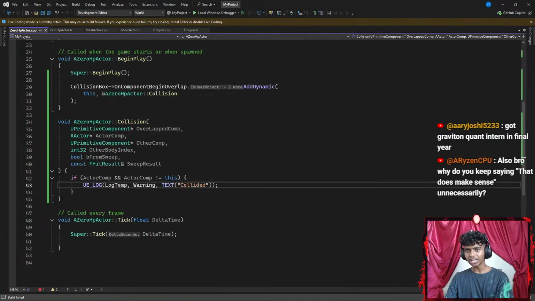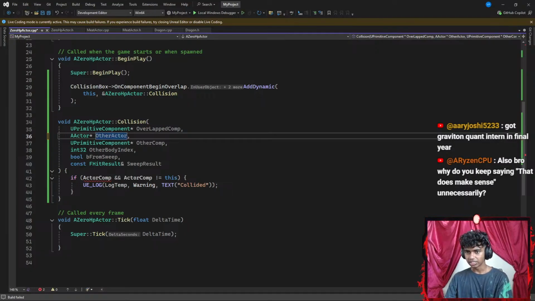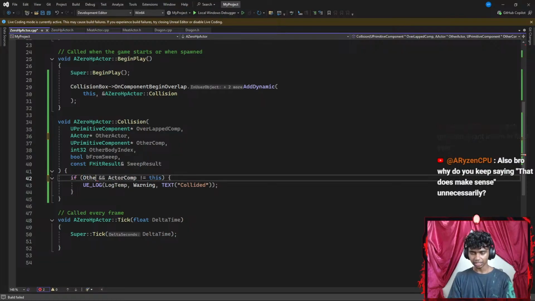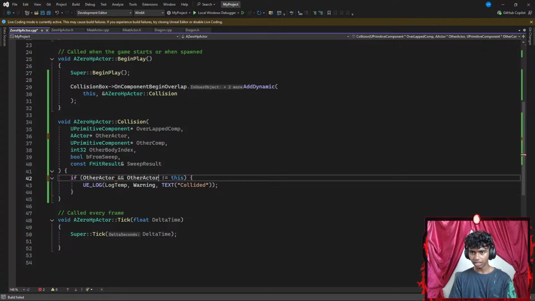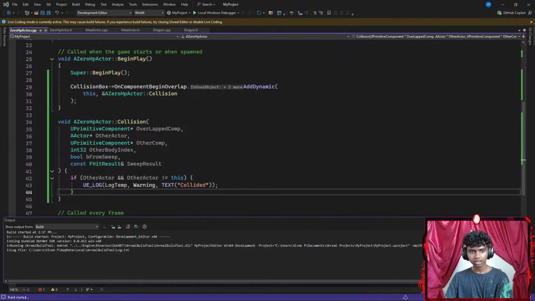Okay, so I think I gotta fix my standard naming. Let's go with something like other actor. Okay, this is the other component. Let's go with something like other actor. Okay, and then let's change this to something like other actor as well. So there we go, I have two other actors. Now I have a log temp. Let's hit Control S to save the code, run the command.